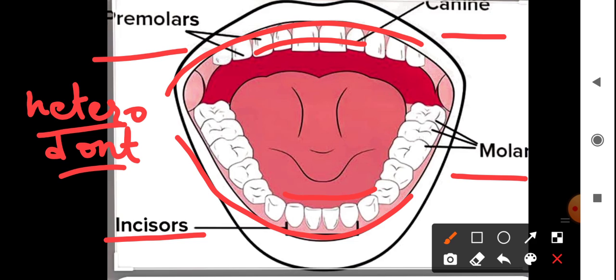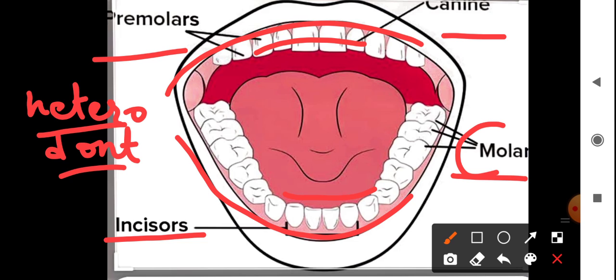We have premolars. There are 4 in each jaw, 4 in the upper jaw, 4 in the lower jaw. They are bicuspid. Bicuspid means 2 projections, 1 or 2 roots, right? They are used for crushing, grinding and chewing the food. We have molars. There are 6 in each jaw, right?